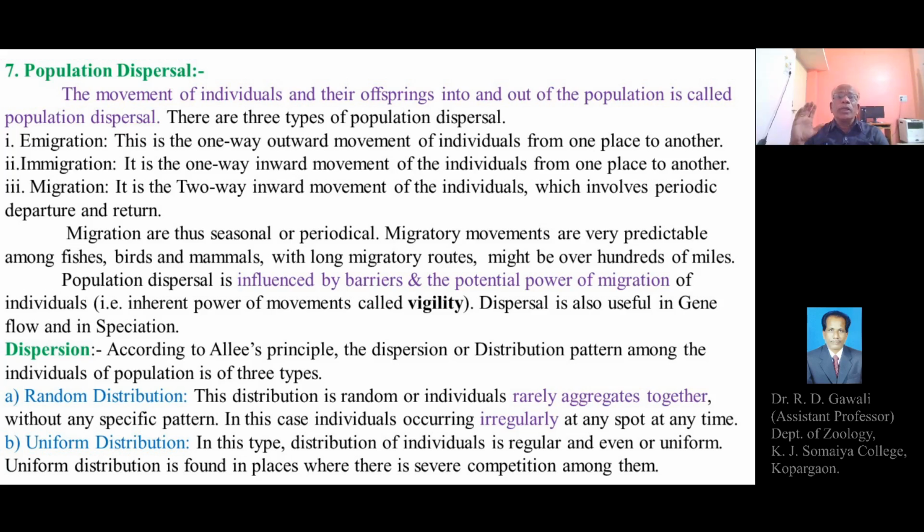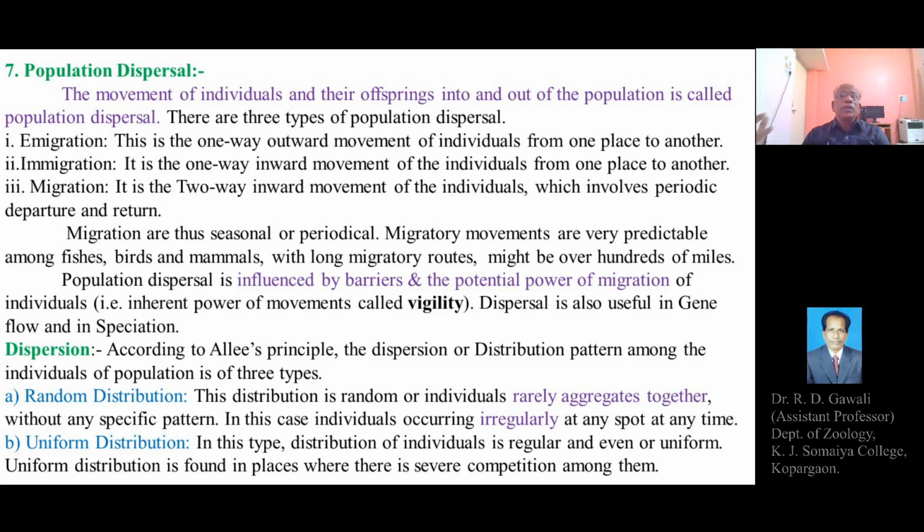So in case of emigration, since it is a one-way outward movement of the individuals from one place to another, the number of individuals of the population is decreasing. So there may be a decrease in the number of individuals in a population due to the outward movement, the emigration. And immigration means the one-way movement or the inward movement of the individuals from one place to another,